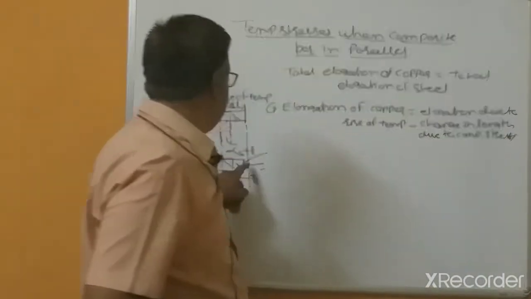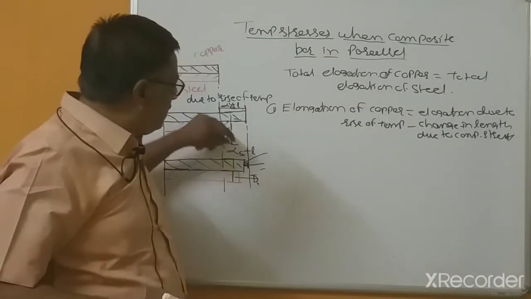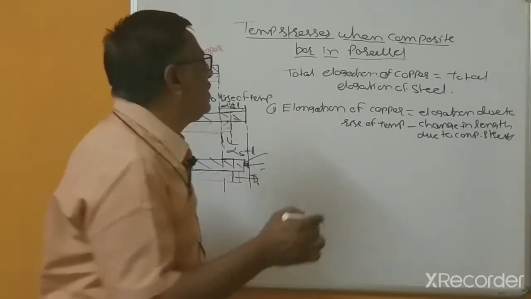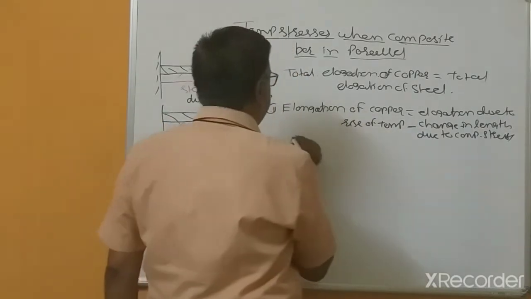Why is this minus? Because this is the compressive stress induced, so this much is the length shortened. That's why we have to consider a negative sign.